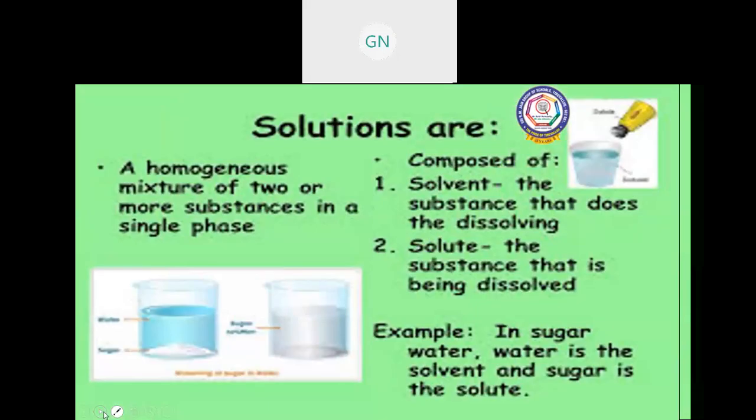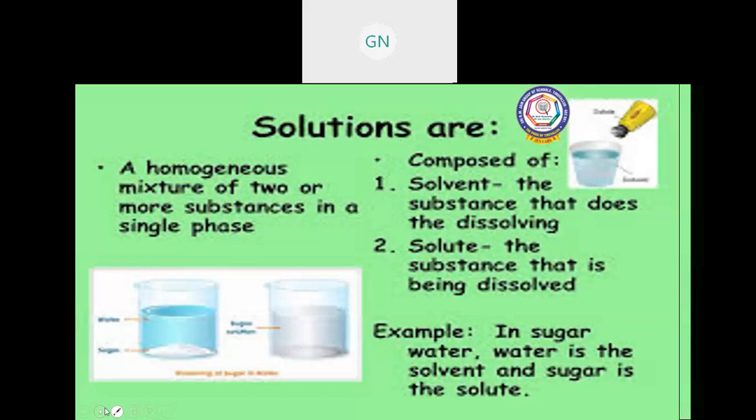Let us see homogeneous mixtures. They are mixtures of two or more substances in a single phase. The homogeneous mixture has two components: solvent and solute. The substance that is dissolving is the solvent. The substance that is being dissolved is the solute. For example, for the solvent we take a large amount, and for the solute we take a small amount. So the solvent is water and the solute is sugar.